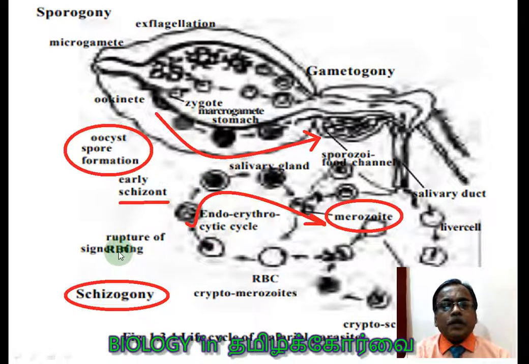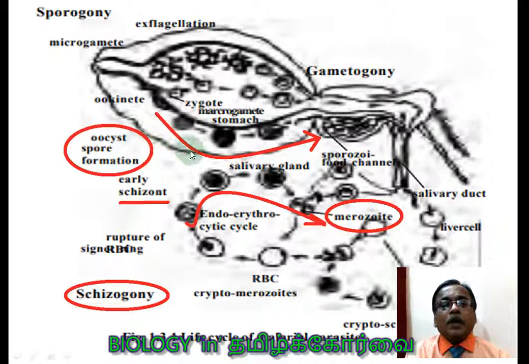In the endoerythrocytic cycle only, this is the schizont. You see early schizont. So that undergoes multiple fission and finally it produces all the merozoites simultaneously. So the merozoites, you see merozoites simultaneously. These merozoites modify themselves as gametocytes that enter into the mosquito. After entering the mosquito, they go through the digestive system of the mosquito where the oocyst is formed. Okay, from the ookinete, the oocyst is formed.